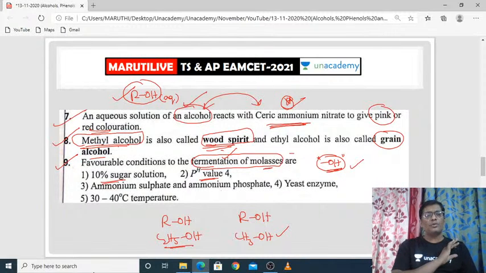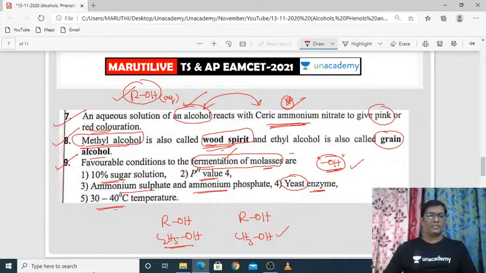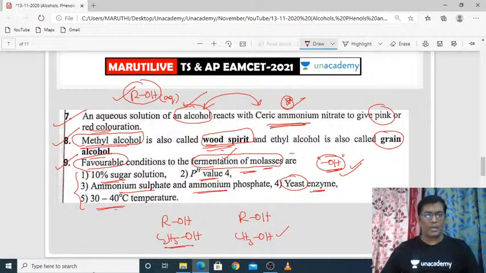There is no need to know the entire process of fermentation of molasses. These five important favorable conditions are required from the objective point of view and for the EAMCET point of view. Ammonium sulfate and ammonium phosphate will be added as reagents, yeast is acting as an enzyme, and the temperature should be maintained at 30 to 40 degrees Celsius. These five points are the favorable conditions for the preparation of alcohol in the fermentation of molasses.